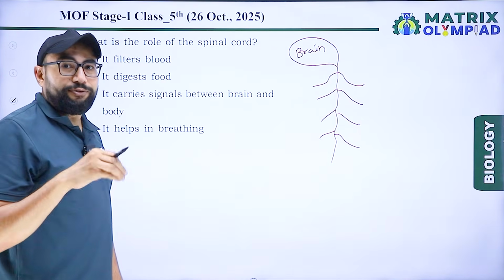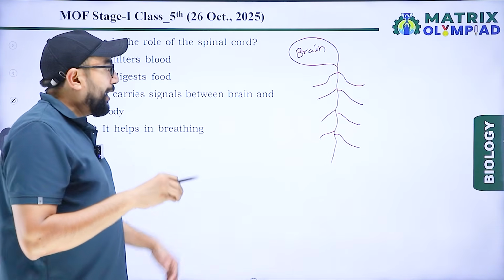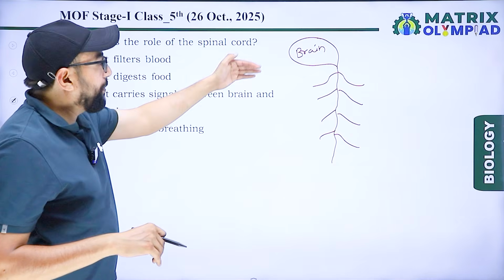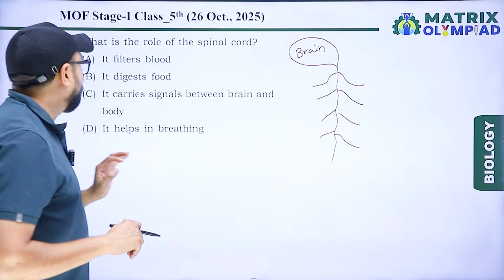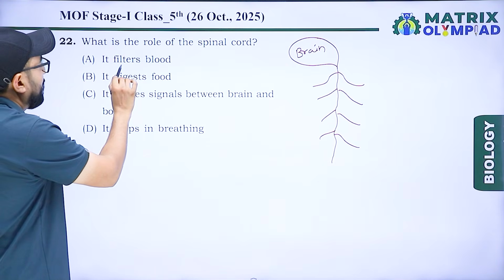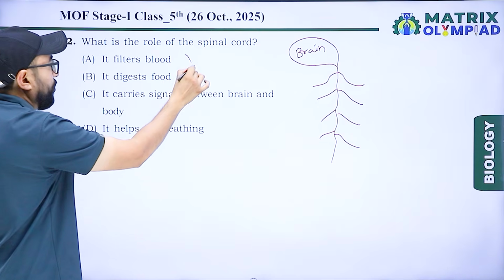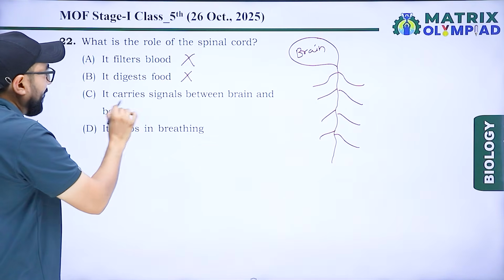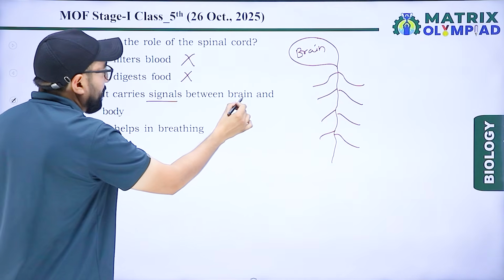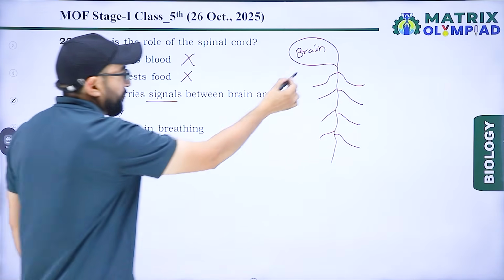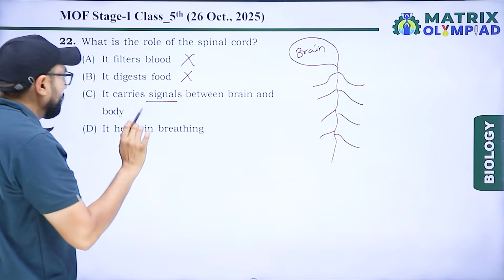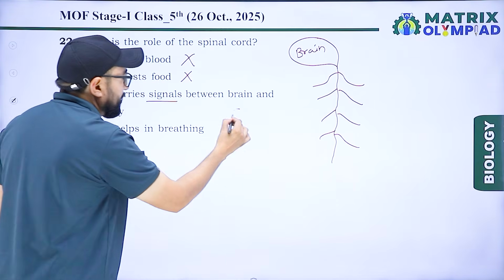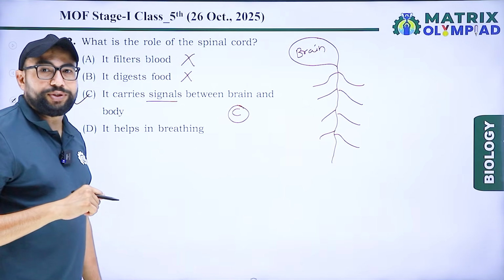It catches signals from body parts and is a mediator between body part and brain. So, does it filter blood? No. Does it digest food? No. It carries signals between brain and body. So, option C is correct for this question.